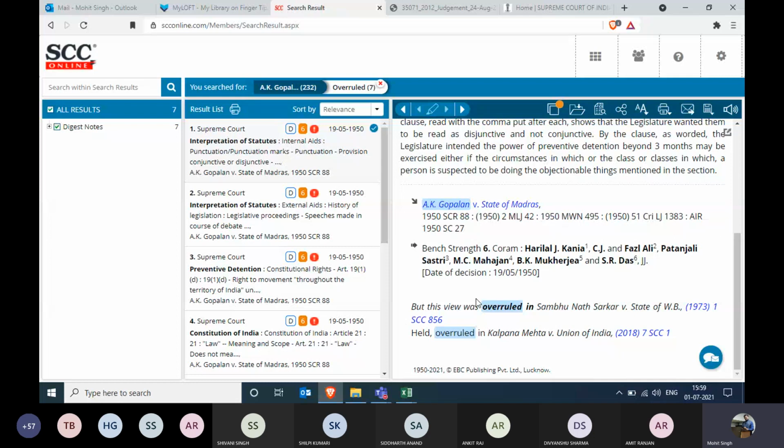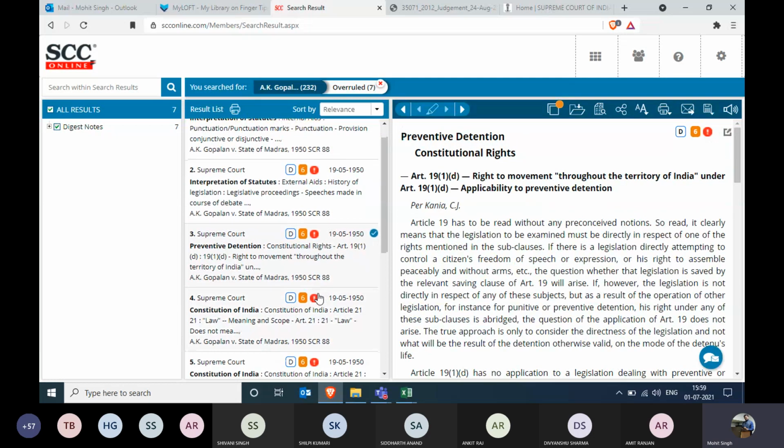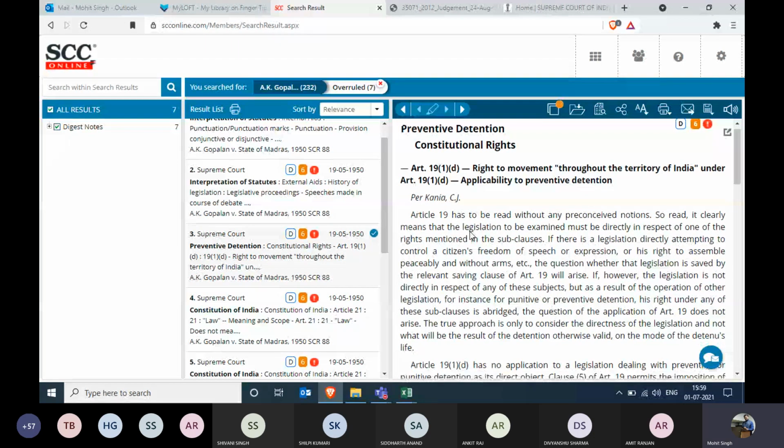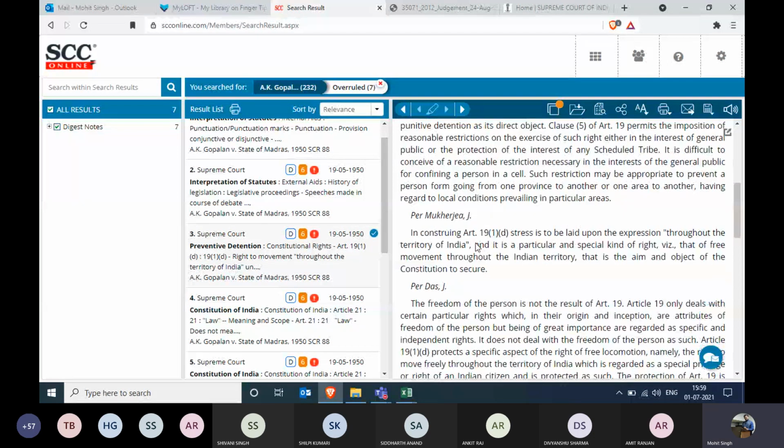But this is not the same story for each and every law point, because every law point is different. So let's click on anything else. Let's click on the third one. This is talking about Article 19(1)(d), right to movement. As per Chief Justice Kania, this was his opinion. As per Justice Mukherjee and Justice Das, this was their opinion.